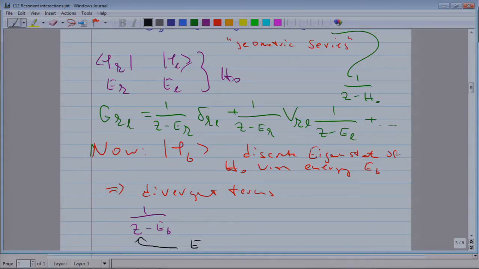Just remember, Z is the energy, the initial energy, and if it's a ground state and a resonant photon, we have a problem because the denominator is 0. So in other words, for resonant excitation, we are interested in the case that Z is close to EB.